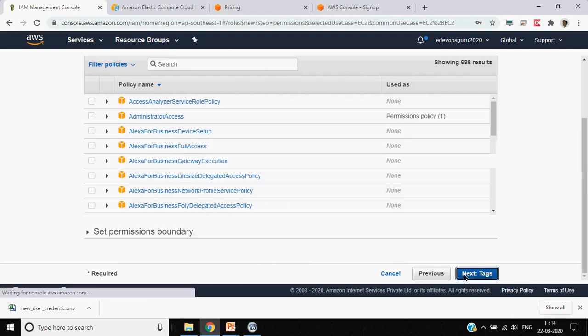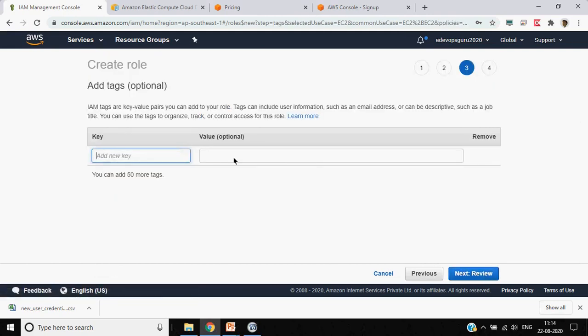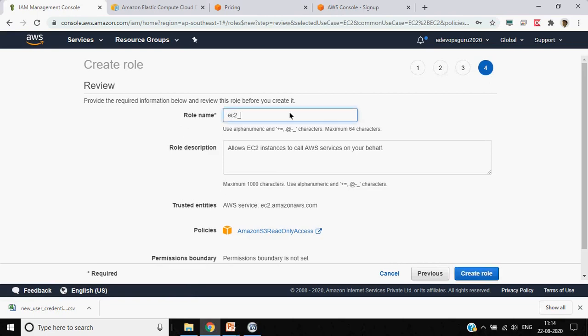So, next permission, EC2 should be able to access S3 with the read-only access. Okay, just skip it. Define EC2 S3 access. So this will allow an EC2 instance to have S3 read-only access.